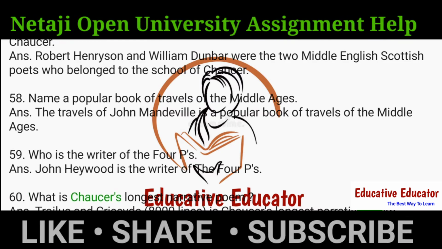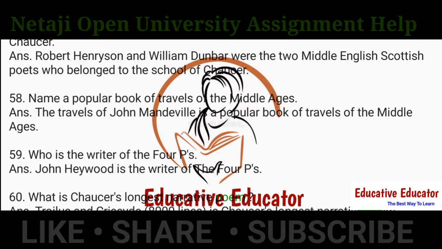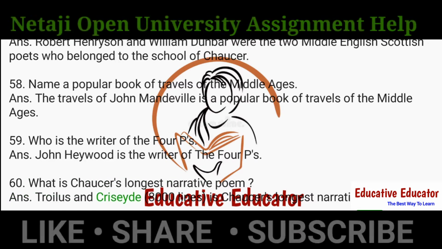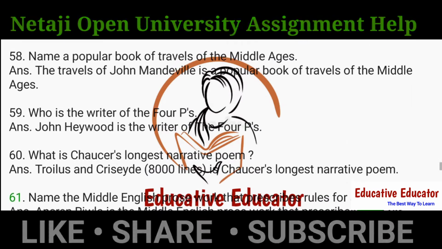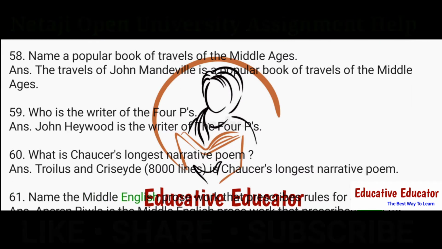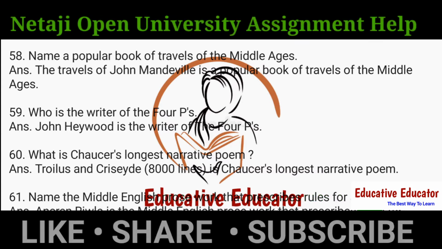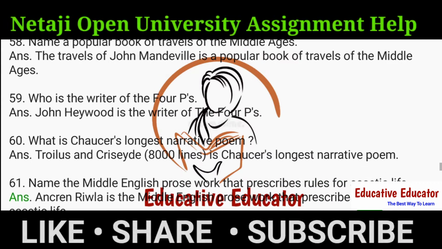60. What is Chaucer's longest narrative poem? Ans. Troilus and Criseyde, 8,000 lines, is Chaucer's longest narrative poem. 61. Name the Middle English prose work that prescribes rules for ascetic life. Ans.